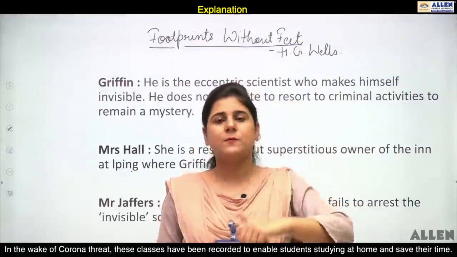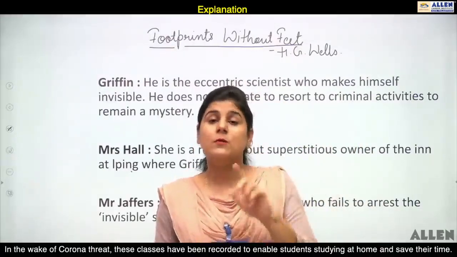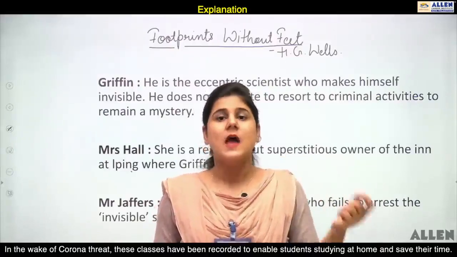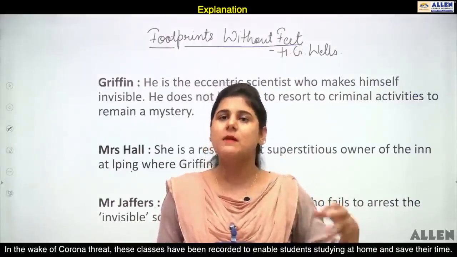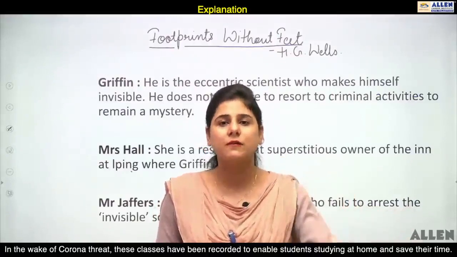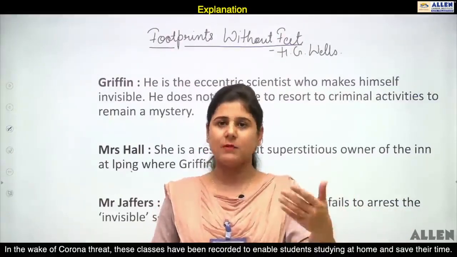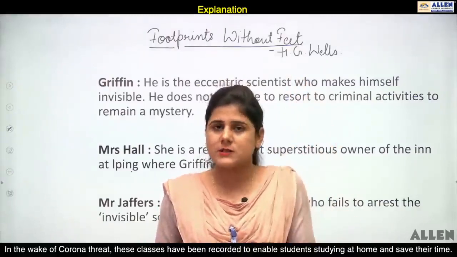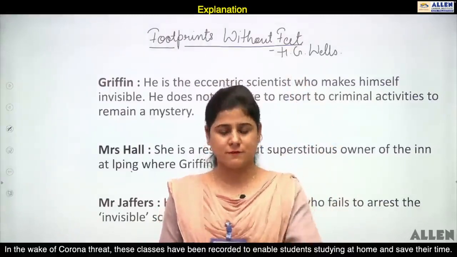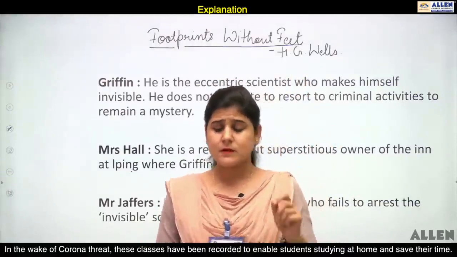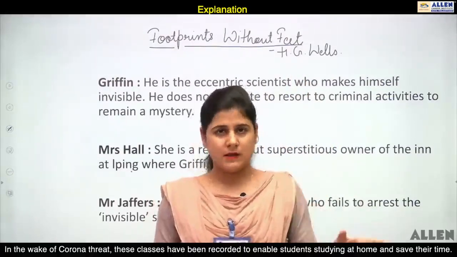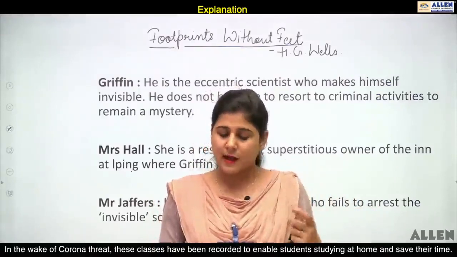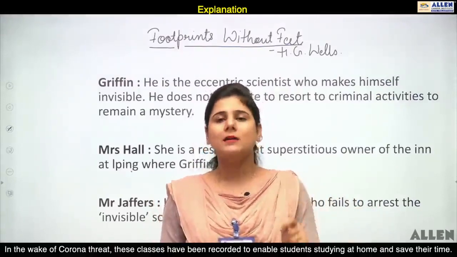So these footprints were the footprints of Griffin, who became invisible after taking those drugs, and he happened to step in mud, and when he came out of it, of course उसके पैरों से निशान बन रहे थे, footprints बन रहे थे, but since he was invisible, the two boys could not see him, and he happened to make footprints on the path. Now he escaped easily from those two boys, but there happened a lot of incidents like I have told you earlier also, and there was one more thing.